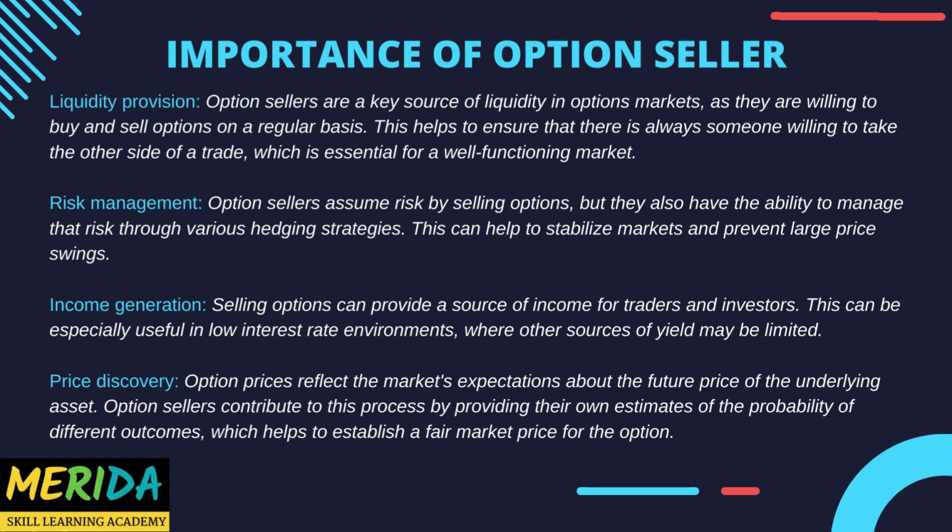Risk management. Option sellers assume risk by selling options, but they also have the ability to manage that risk through various hedging strategies. This can help to stabilize markets and prevent large price swings. Income generation. Selling options can provide a source of income for traders and investors. This can be especially useful in low interest rate environments, where other sources of yield may be limited.